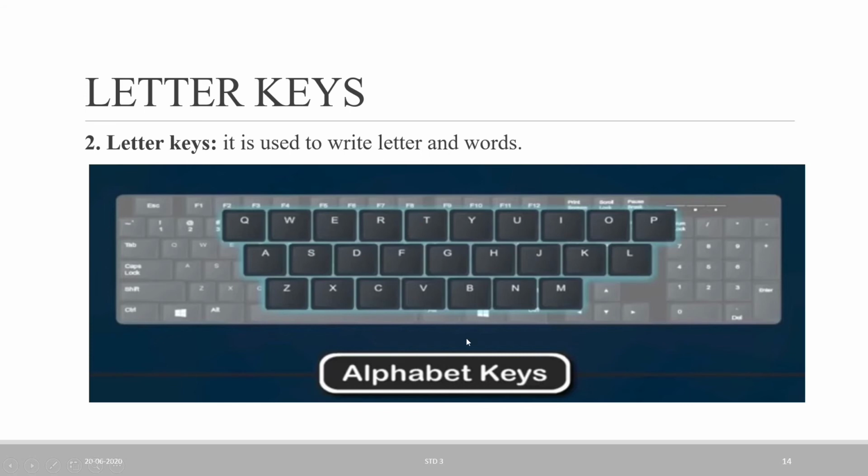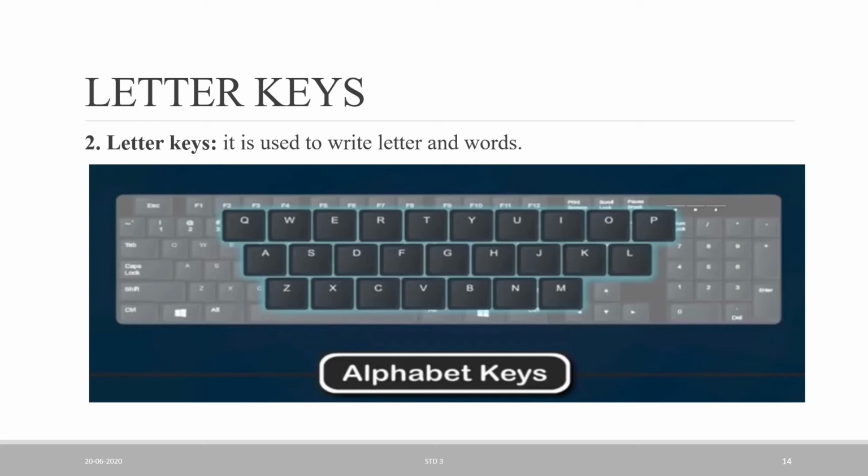These all are alphabetic letters, A to Z letters. With the help of these alphabetic letters, we can write a letter, word, or anything you want to write. So this is also called the alphabetic key. The letter key is also known as the alphabetic key. So the letter key is used to write letters and words.